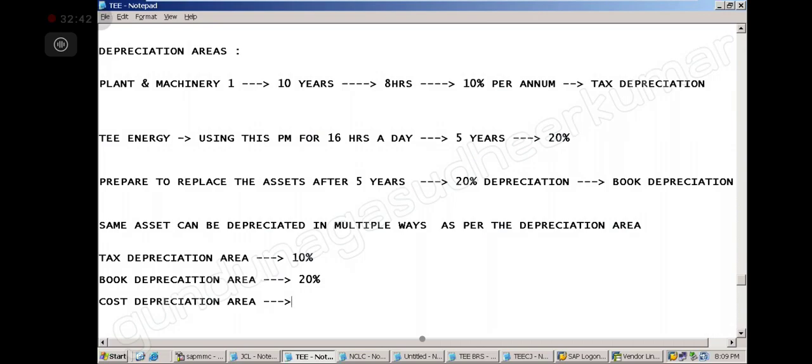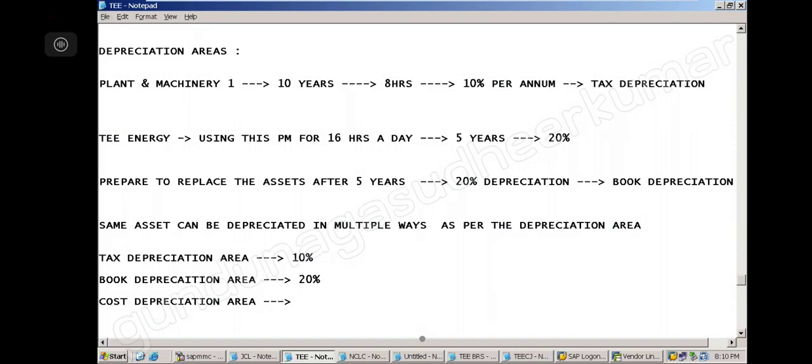Exactly as per the number of hours, I will depreciate. That is cost depreciation. That is also possible. Now the same asset, I can depreciate at the rate of 10%, 20% or some other percent. So like this, in SAP, it is possible to depreciate the same asset in multiple ways.